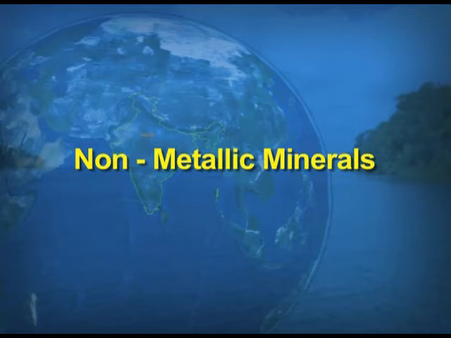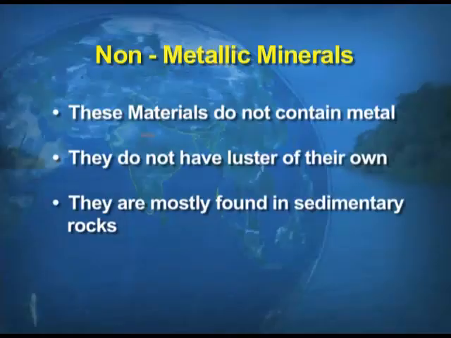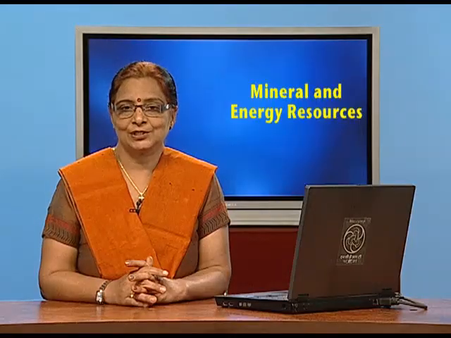The second type of minerals are non-metallic minerals. As the name suggests, they are non-metallic. So, the minerals which do not contain metal are known as non-metallic minerals. Further, these non-metallic minerals do not have luster of their own. As we discussed, the metallic minerals have a luster. Moreover, the non-metallic minerals are found in the sedimentary rocks. And finally, the non-metallic minerals break into pieces when they are hit.